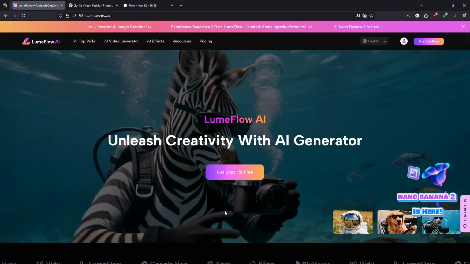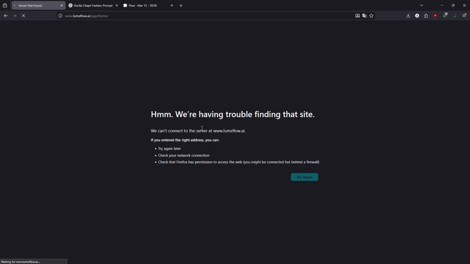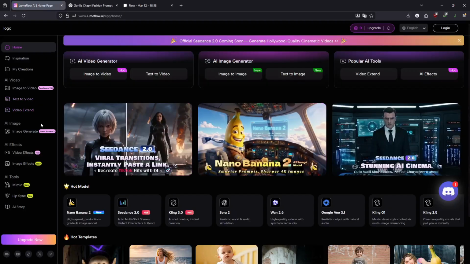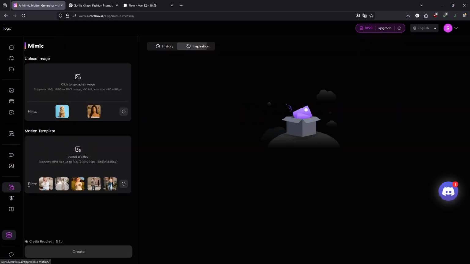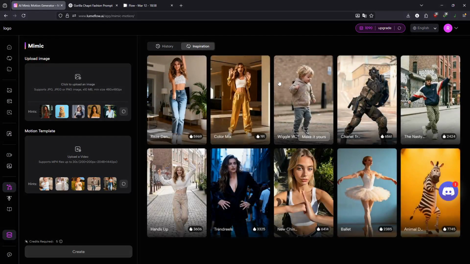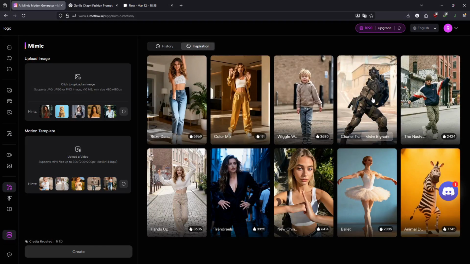Now just go to Loom Flow, click on get started for free. Let's just try again. Okay, and let's go to mimic here. You will find mimic here. Just click on mimic and you can see they have lots of presets here. So let's find a preset which we can use for this gorilla here. You can see this is looking nice. Let's imagine the gorilla dancing on this. Let's just try this.